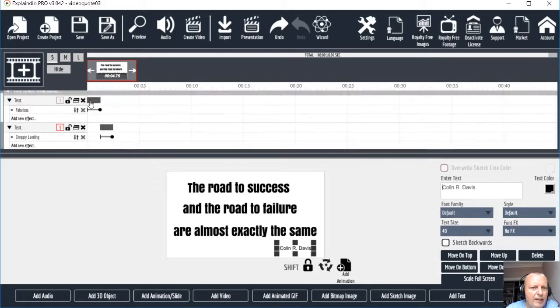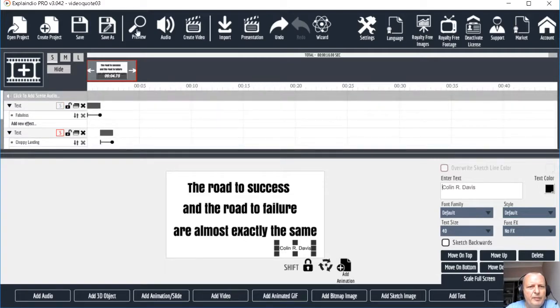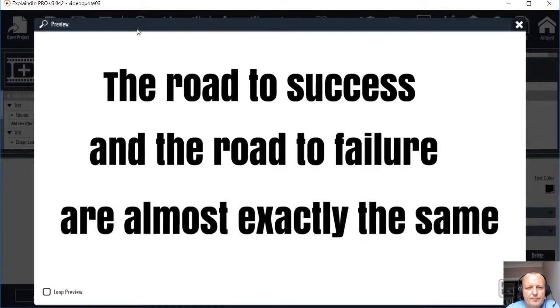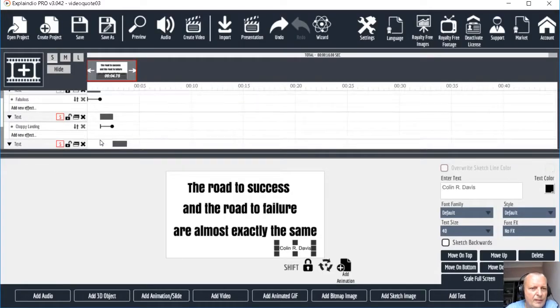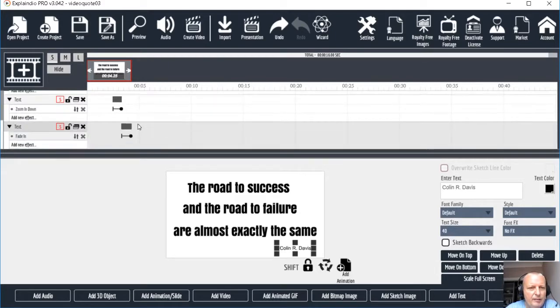So the whole thing now, these are just over a second, and the whole thing, it finishes at just under 5 seconds. Let's do a preview. Yeah, maybe the third one could be a bit quicker. And I'm sure that'll be okay. So we've done the text, and the next thing is to add the background.